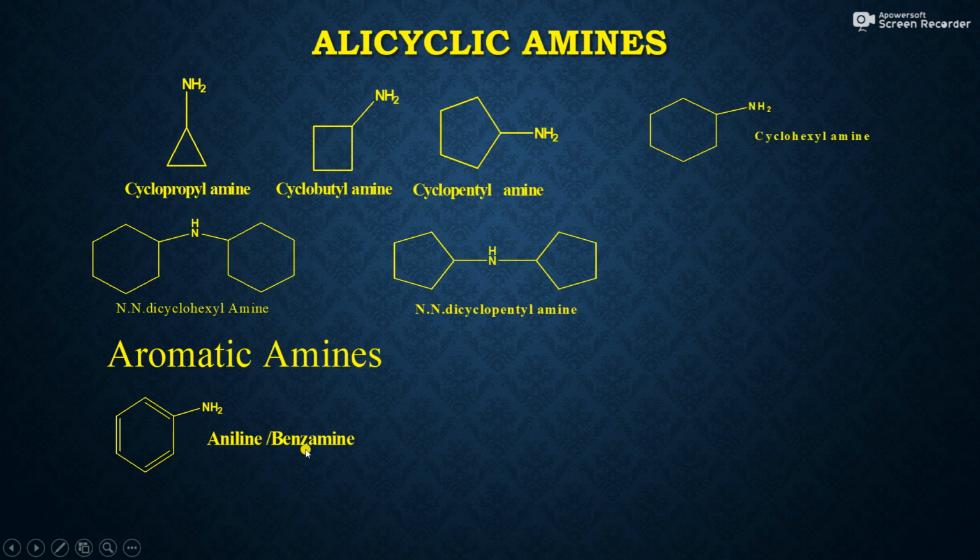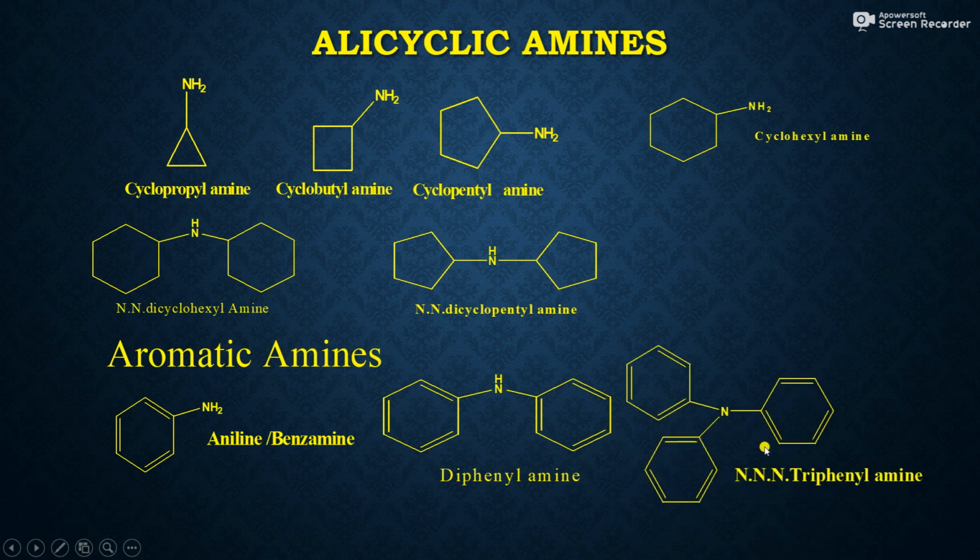Its common name is aniline. This is a secondary amine. This NH has two groups, benzene rings. Therefore, it is diphenylamine. And this is triphenylamine.